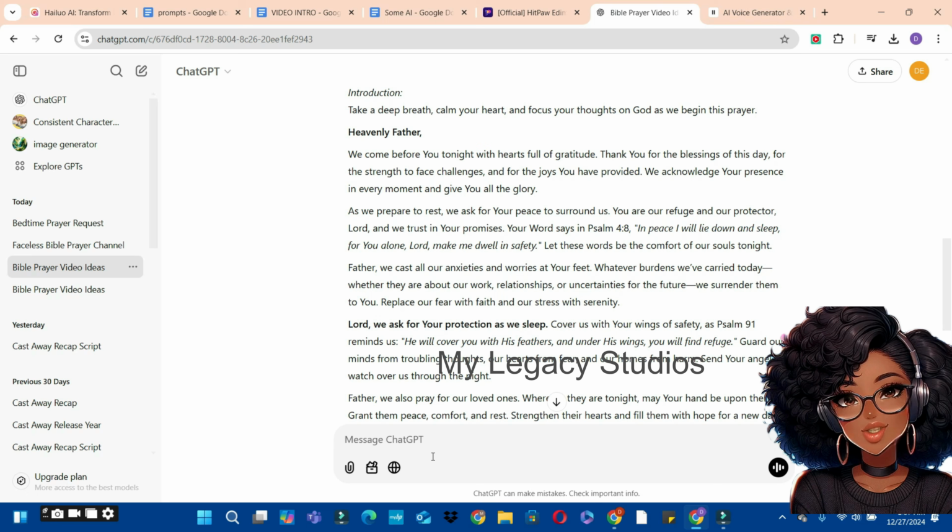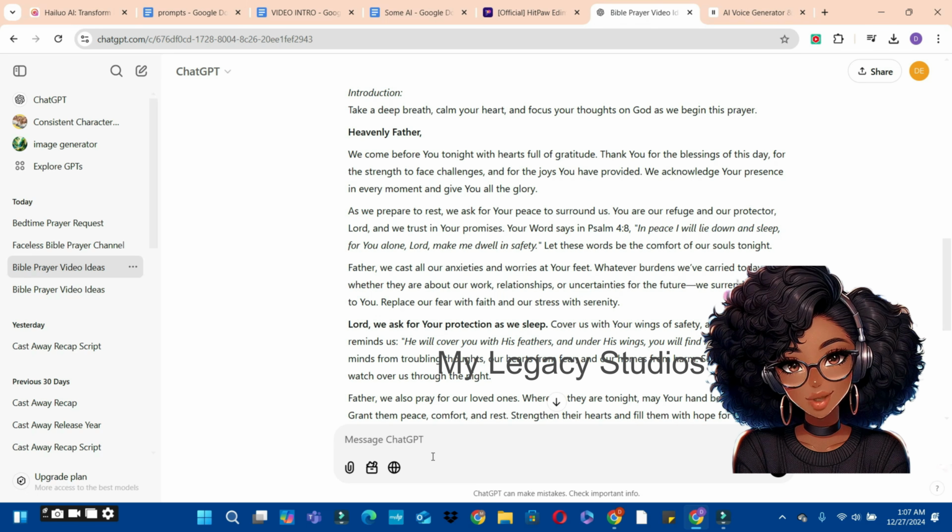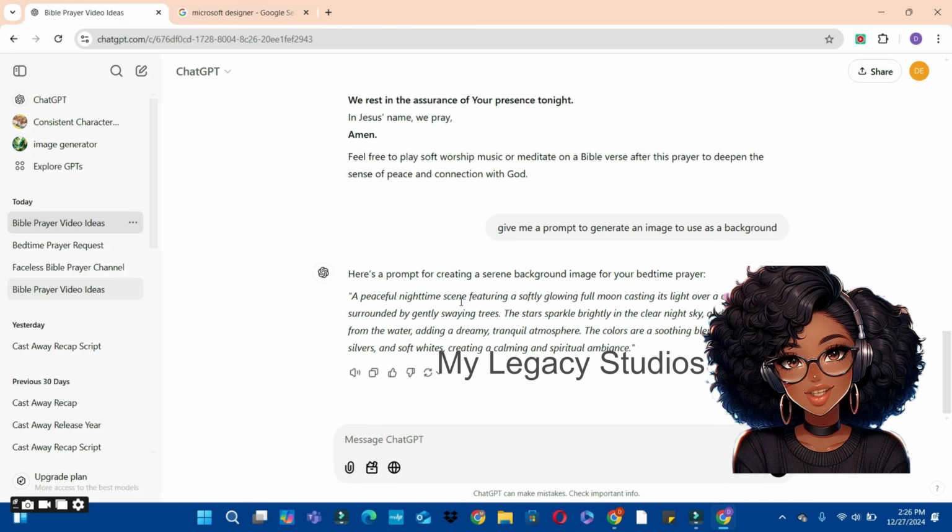So the next thing we are going to ask ChatGPT is to give us a prompt to generate an image to use as a background. So you can see ChatGPT has given us the prompt that we can use to generate the background image. So the next thing we're going to do is to use another AI tool to generate the background image.